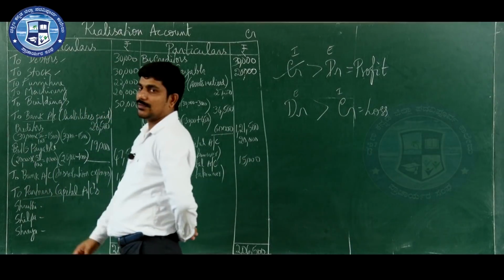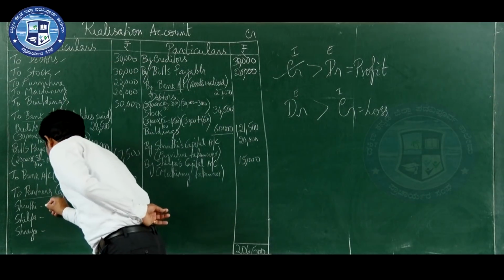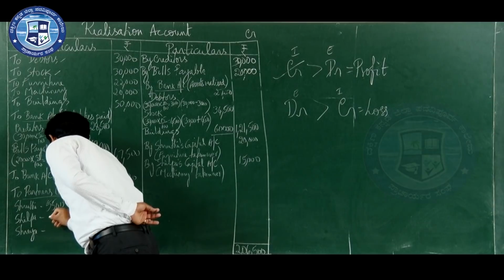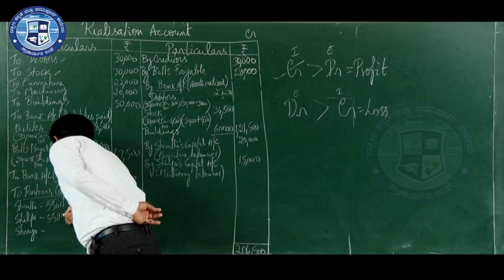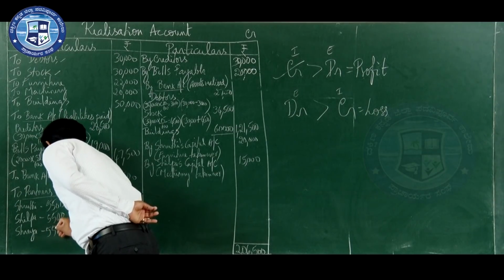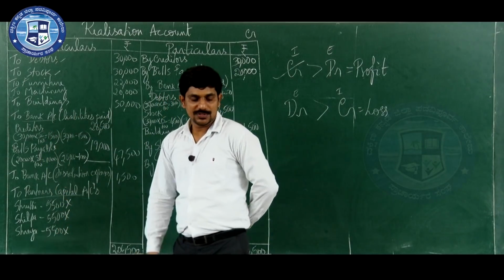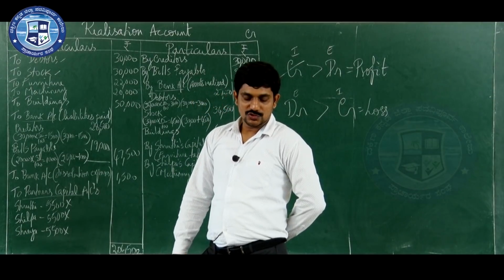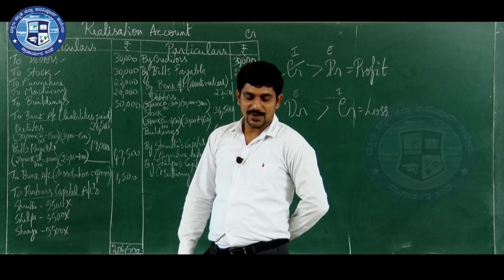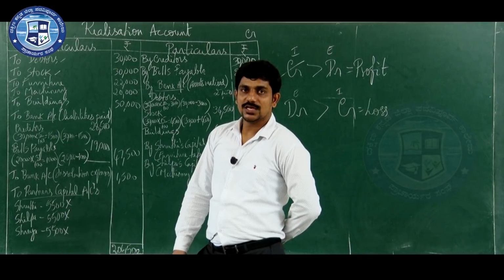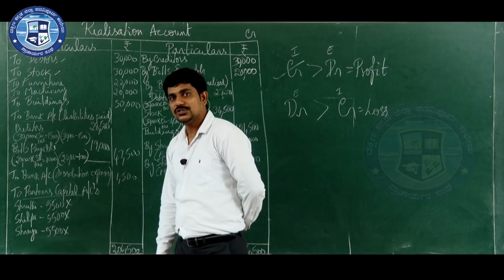So how much is the balance amount? Profit amount 5,500, right in front of all the partners. How to distribute? According to the profit and loss sharing ratio. Shruti, Shilpa and Shreya were partners in a firm, sharing profit and loss in the ratio of 2:2:1.